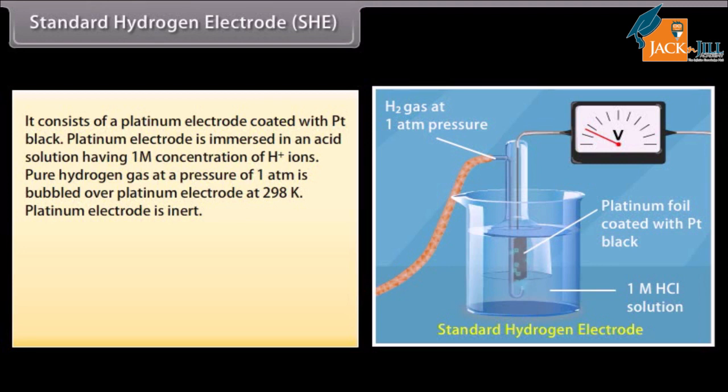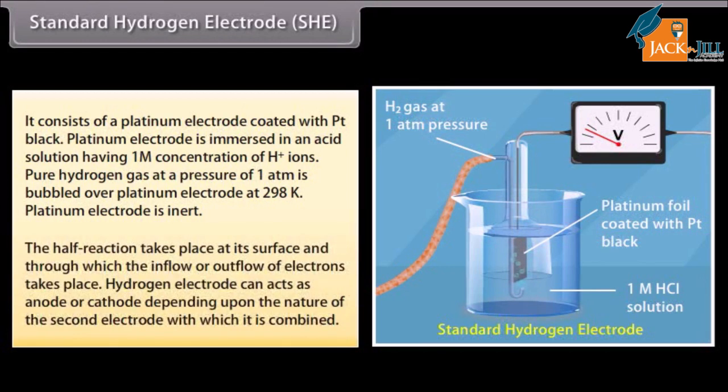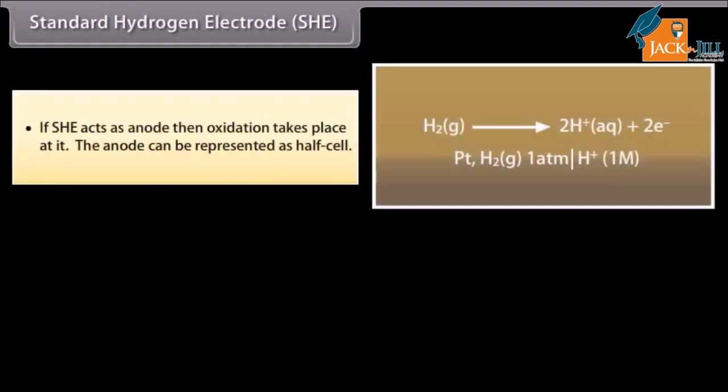Platinum electrode is inert. The half reaction takes place at its surface, and through it the inflow or outflow of electrons takes place. The hydrogen electrode can act as anode or cathode, depending upon the nature of the second electrode with which it is combined. If SHE acts as anode, then oxidation takes place at it.